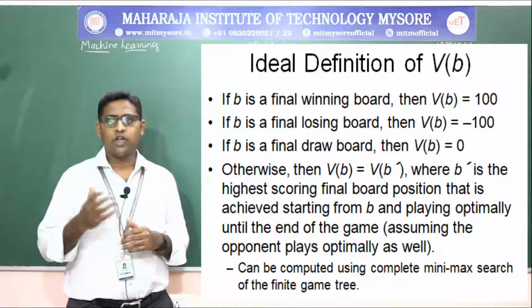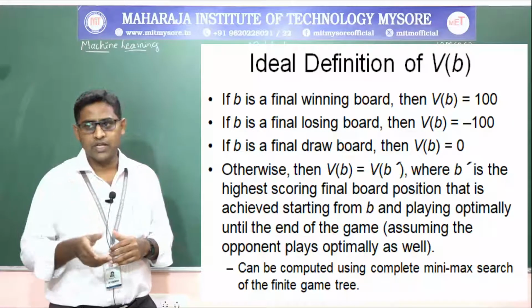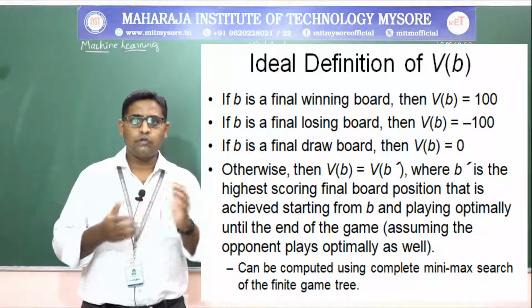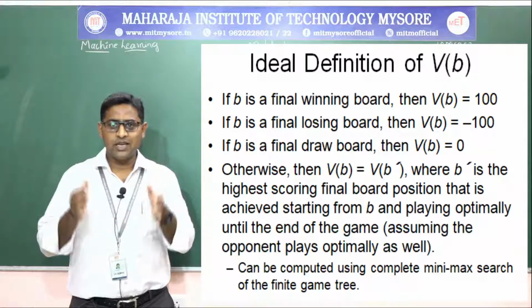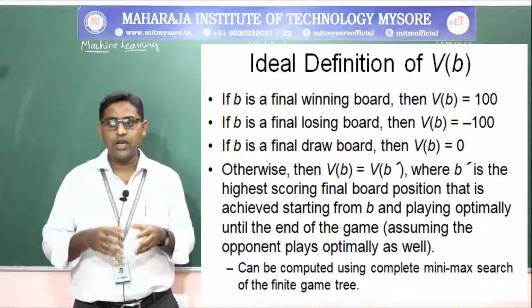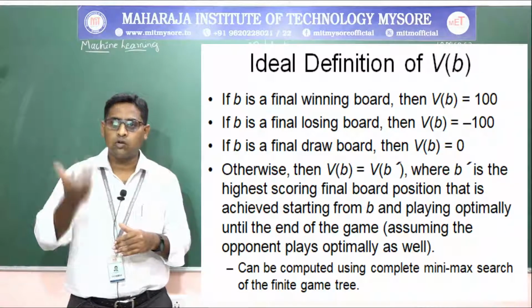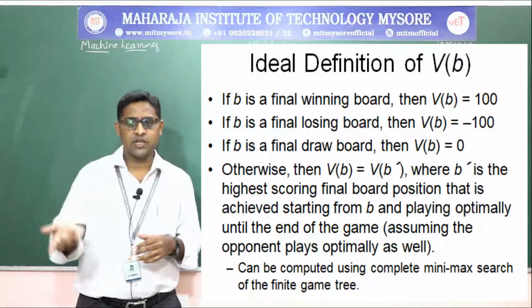Otherwise V of B will be V of B dash, where B dash is a no win, no losing, no draw position. That means it is still in the computation, but you will be coming to an assumption, and optimally the game will be standing like you will not win, you will not lose, and you will not go for a draw either. That is the board B dash.